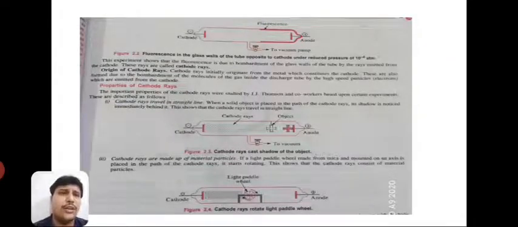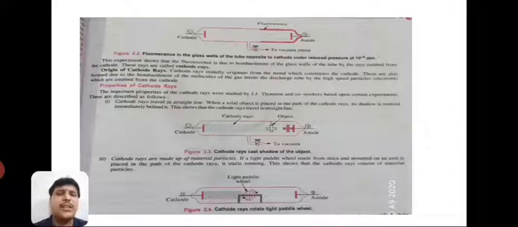Cathode rays initially originate from the metal which constitutes the cathode. These are also formed due to the bombardment of the molecules of the gas inside the discharge tube by the high speed particles, which are electrons, emitted from the cathode. So this is the discussion of how these cathode rays are formed, how these cathode rays originate.